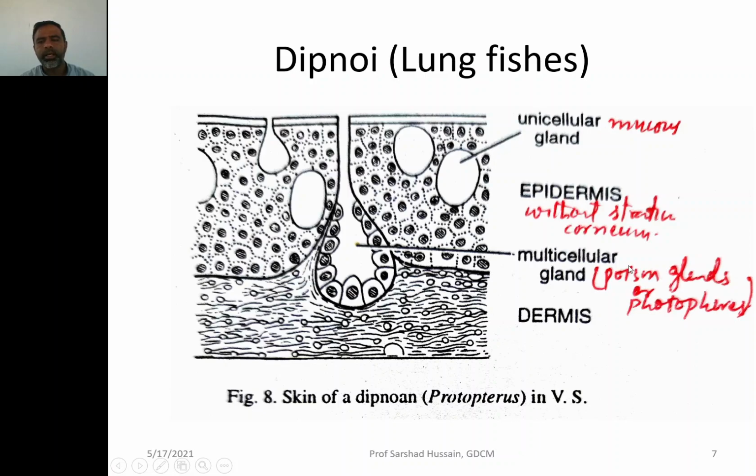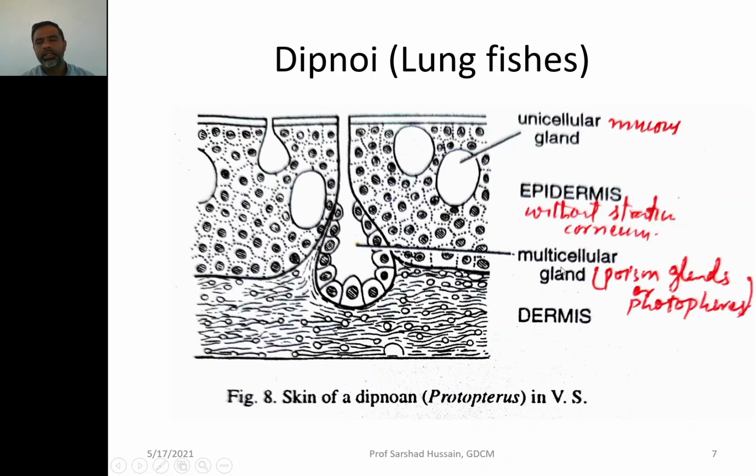These multicellular glands are either poison glands producing poison, or they are photophores producing light, not color but light, for the fishes. You might have observed in previous lectures also, where we have discussed that there are some fishes which can produce light, and they are called luminescent also.